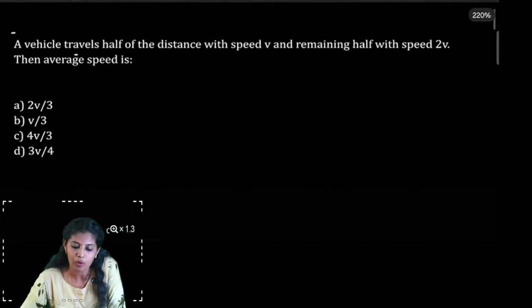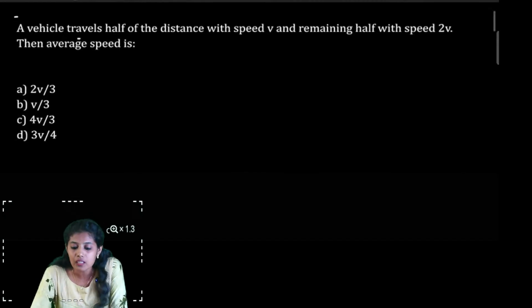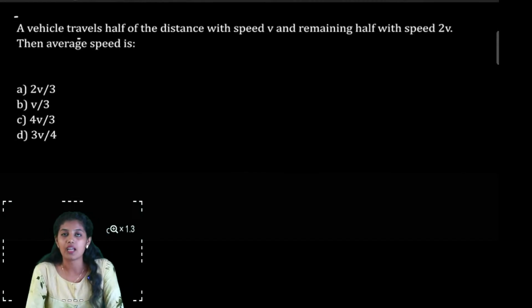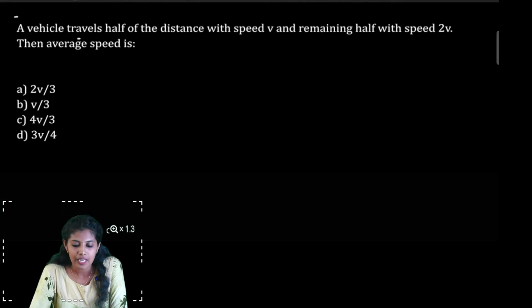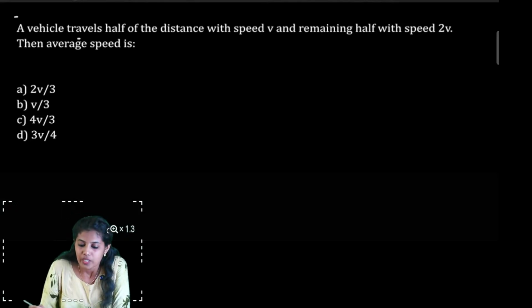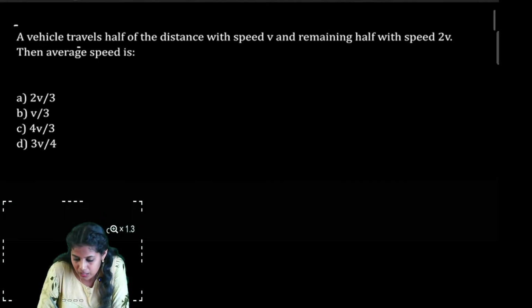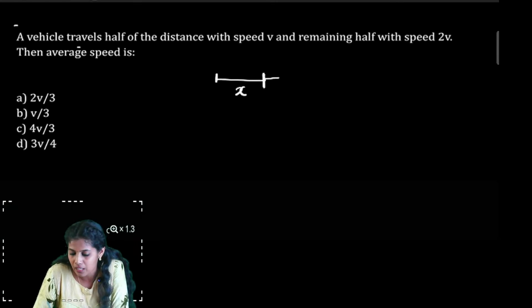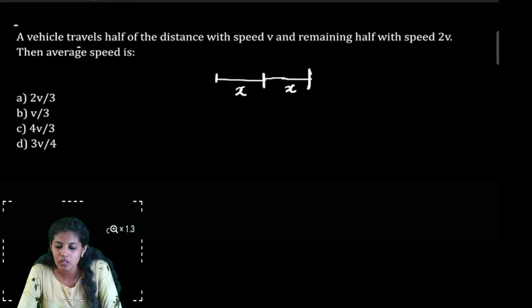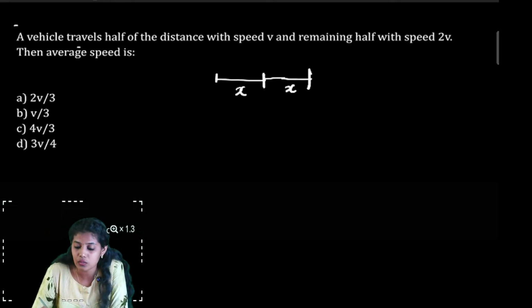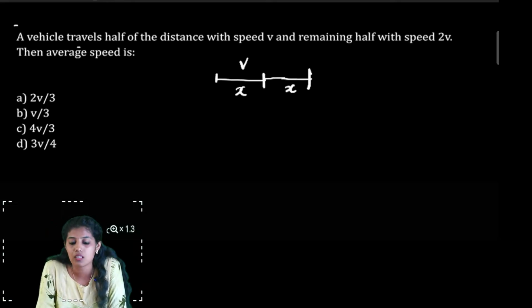Next question is about the average speed. A vehicle travels half of the distance with speed v and the remaining half with speed 2v. Then the average speed is. We can divide this question into two parts. In the first, let the distance be x, and in the second also the same distance, x. For the first half distance, the vehicle travels with the speed v, and the next half distance it travels with the speed 2v.